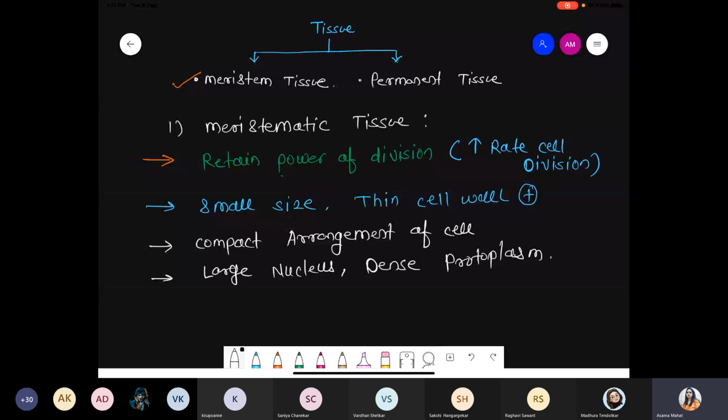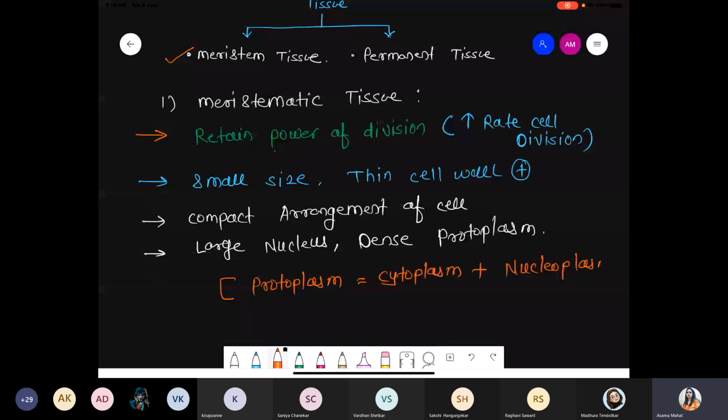Protoplasm is cytoplasm plus nucleoplasm. I hope you know the meaning of cytoplasm; we saw it in the cell chapter, right? This point we already discussed in the cell chapter. So what is the meaning of protoplasm? Whatever liquid, whatever fluid material is present inside the cell, including the nucleus and cell organelles, that fluid part is called protoplasm.